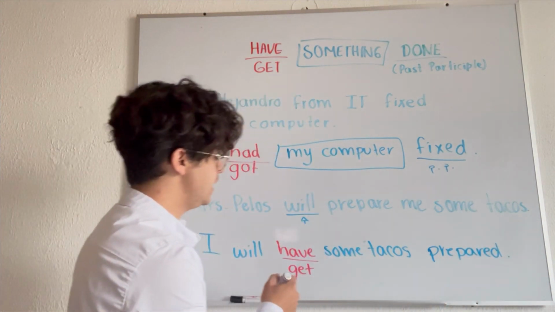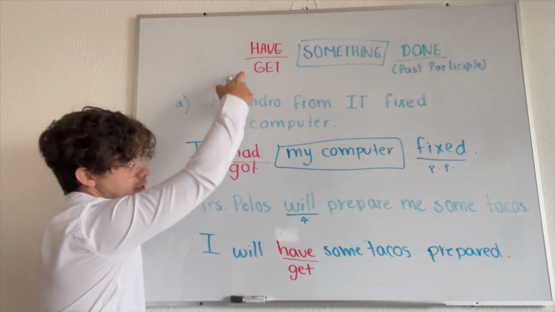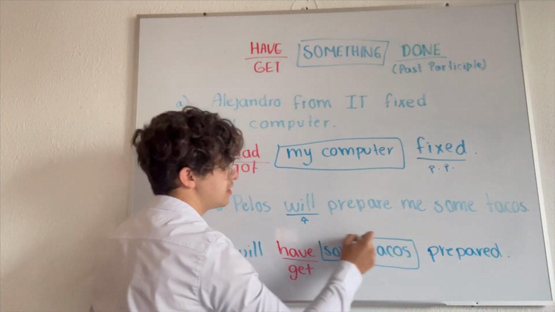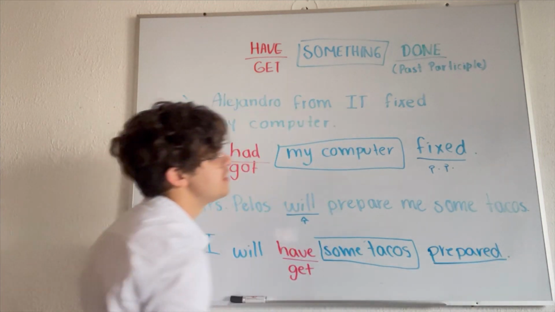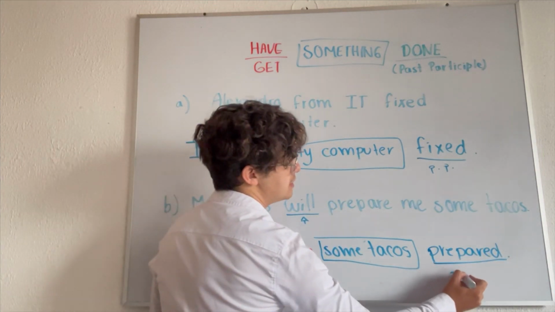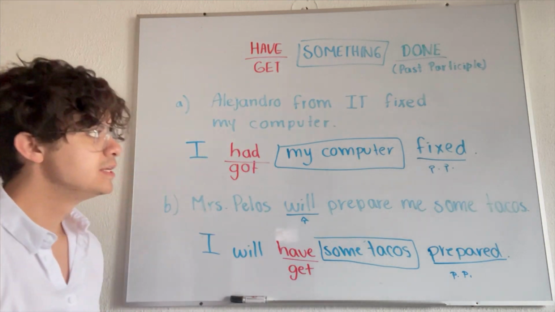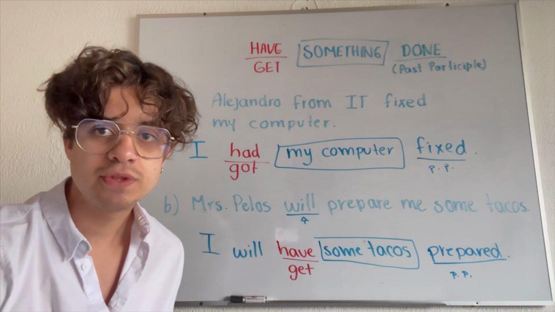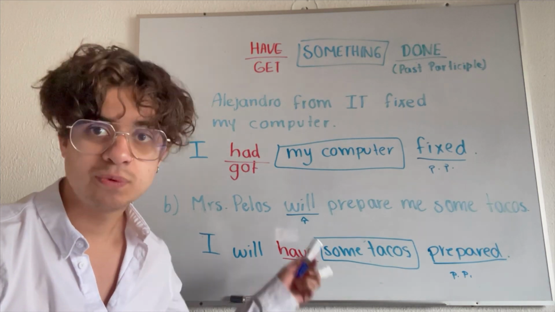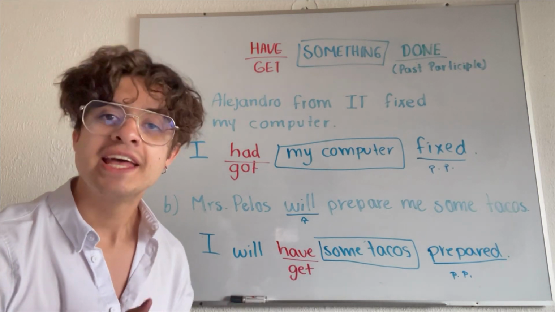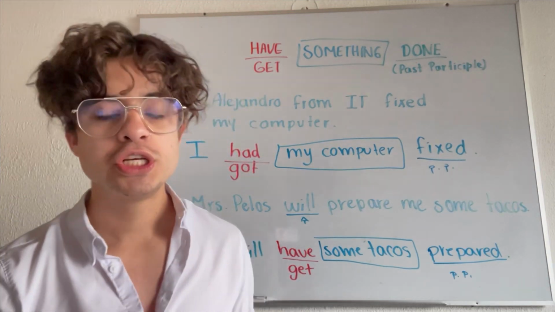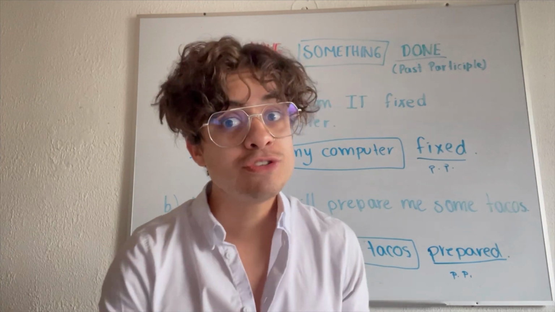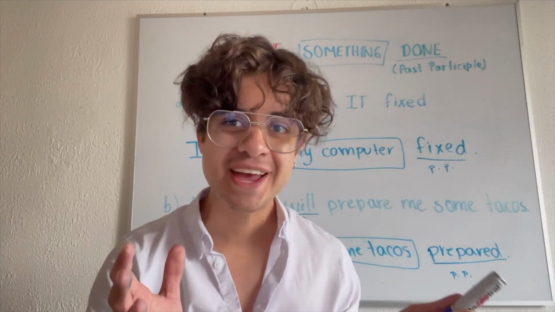Voila. So once again, I have the verb here, have or get, in the correct tense. I have the thing, and I have the verb in PP, past participle. So here what is important to remember is that we don't emphasize who did it, just the action, and that we respect the original tense. There is another structure in which we can also mention who did the action, and that is also part of causative, but for that we have another video.